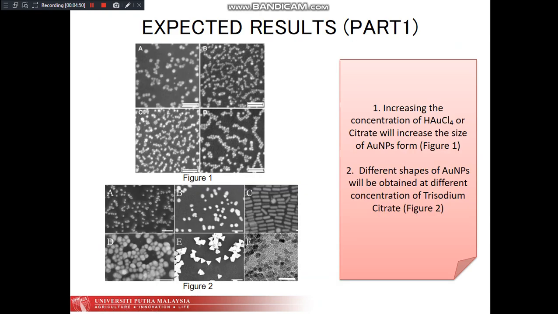So this is my expected result for part 1. Both figure 1 and figure 2 are expected results from the FESEM analysis. For figure 1, I am expecting to get different sizes of gold nanoparticles formed when the concentration of HAuCl4 or citrate increases. For figure 2, I expect to get different shapes of gold nanoparticles at different concentrations of trisodium citrate.